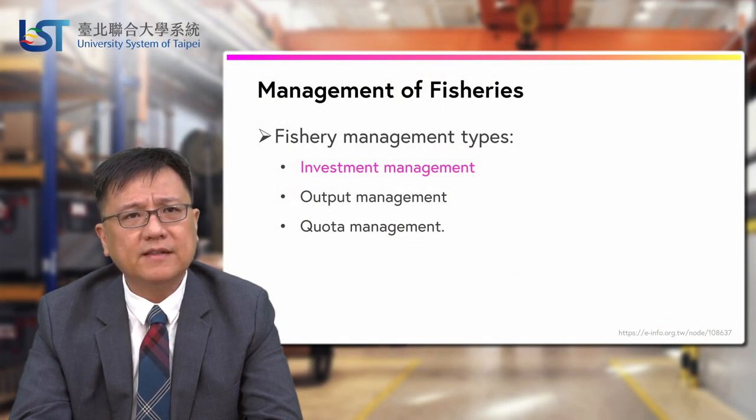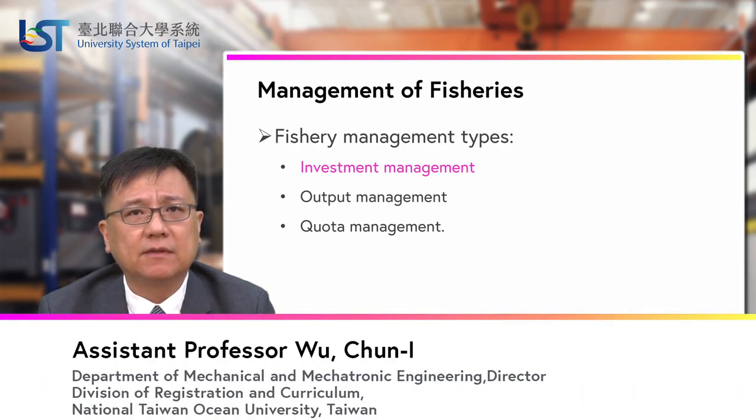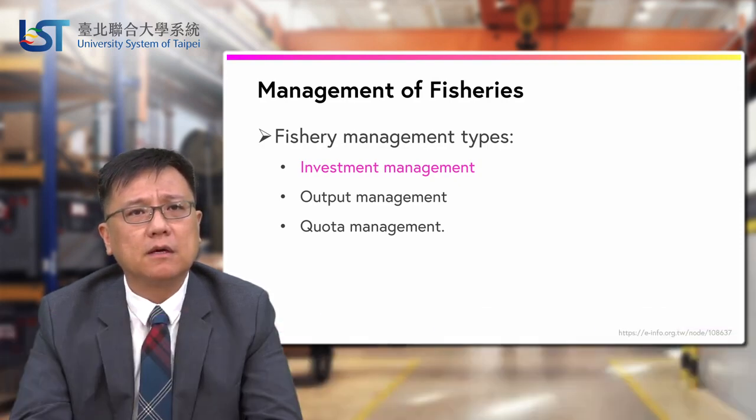So there are three types of fishery measurement types. One is called investment measurement.